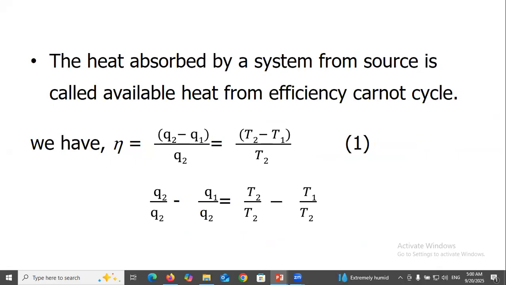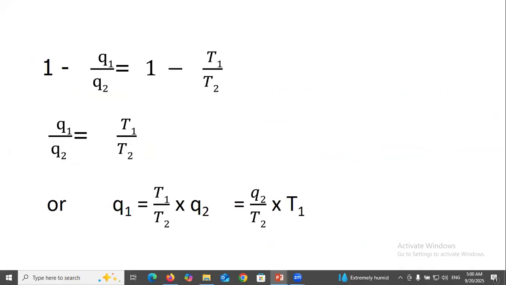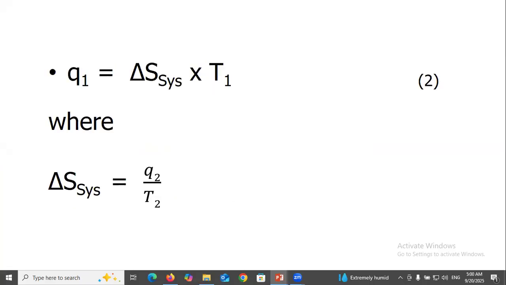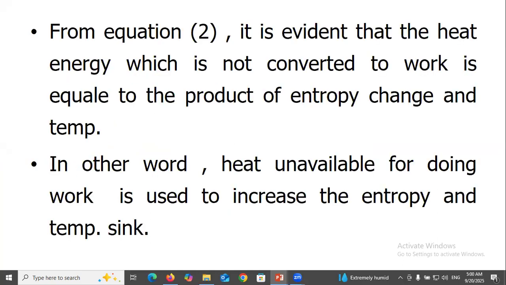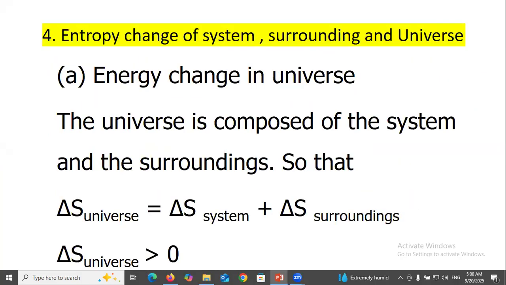From the efficiency of the Carnot cycle, we know that eta equals (Q2 minus Q1) over Q2, equals (T2 minus T1) over T2, and we get Q1 equals delta S system times T1, where delta S system is Q2 over T2. From equation 2, it is evident that the heat energy which is not converted to work is equal to the product of entropy change and temperature. In other words, heat unavailable for doing work is used to increase the entropy of the sink.